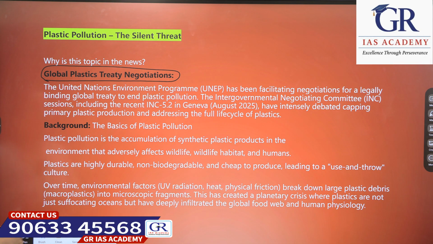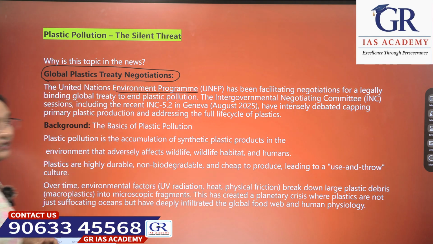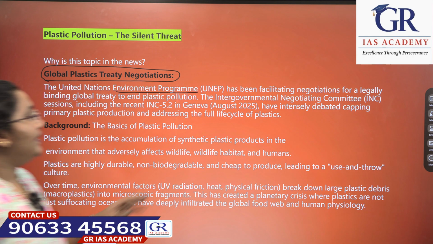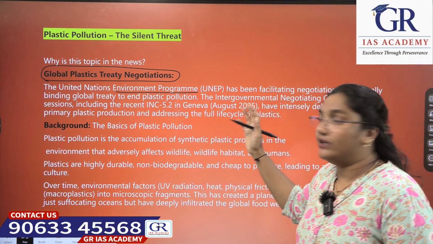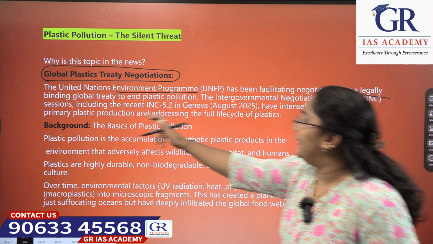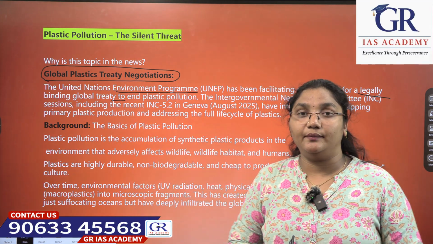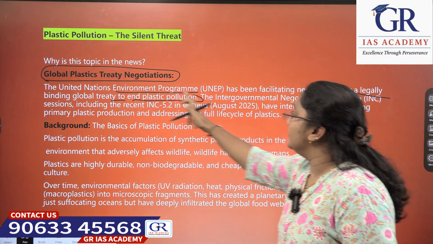These negotiations have happened where the United Nations Environment Programme has been facilitating negotiations for a legally binding global treaty to end plastic pollution.